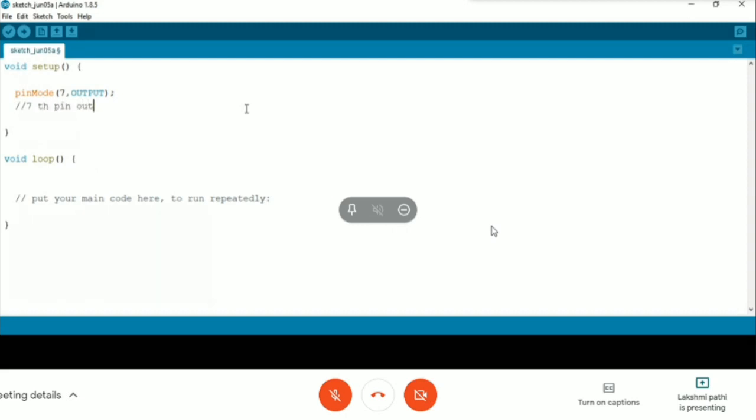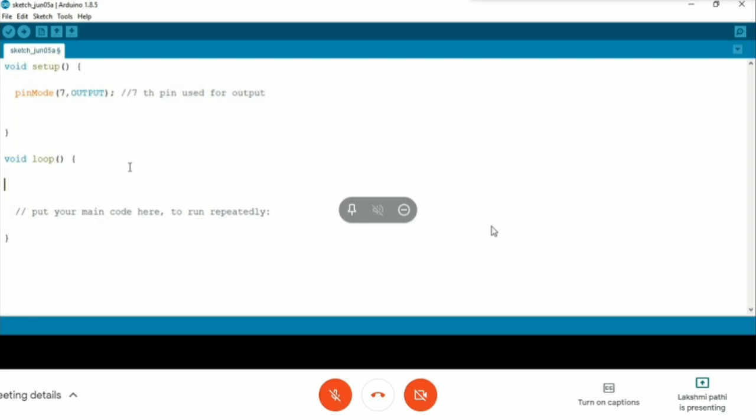Once you close the program, you may not remember what you did. So you can make a note using a double slash. The double slash helps to identify the purpose of a statement. The purpose of this statement is: 7th pin used for output. Clear? So I've selected my pin, and that is setup done.